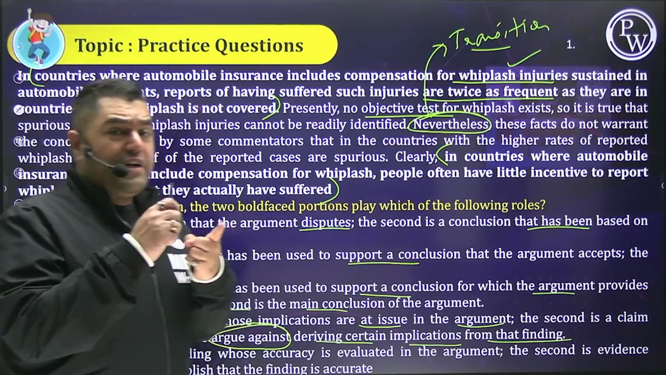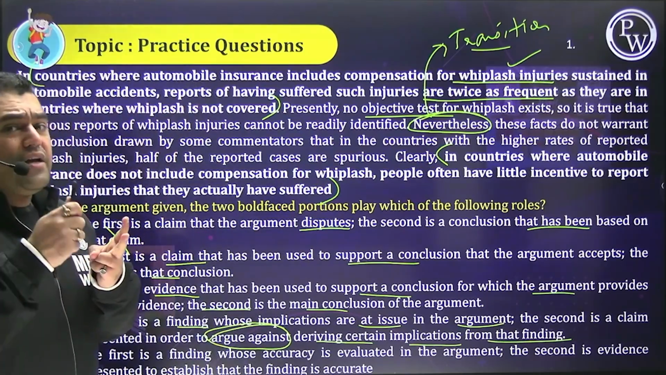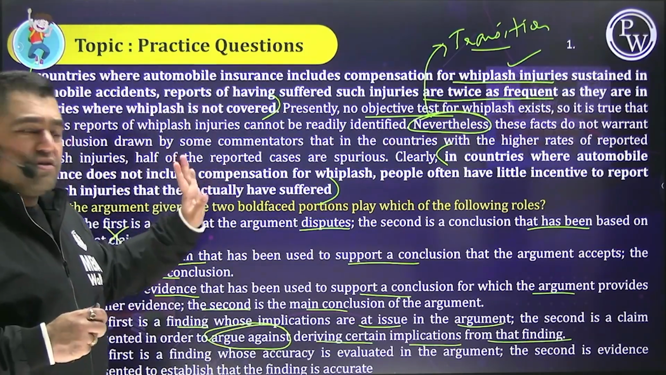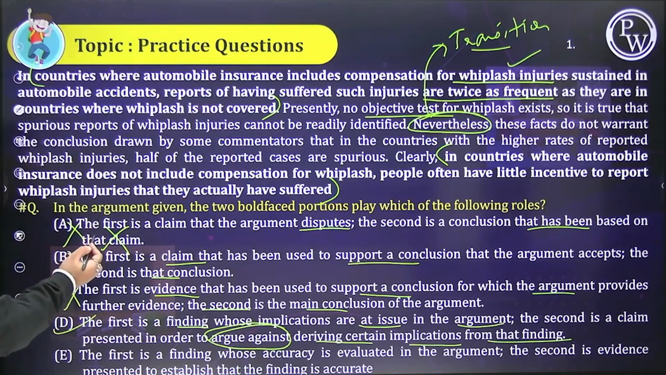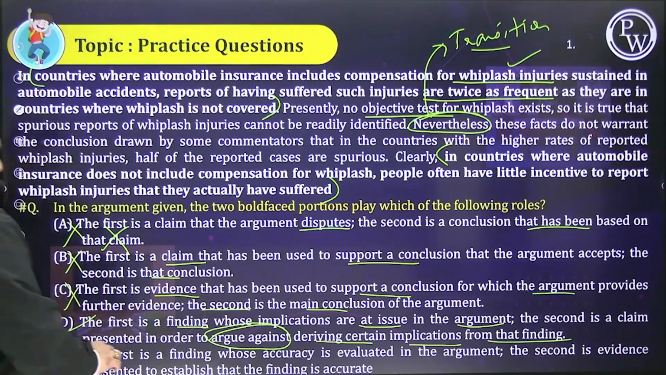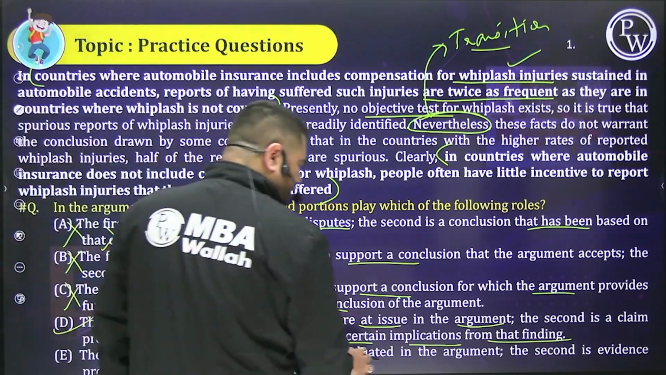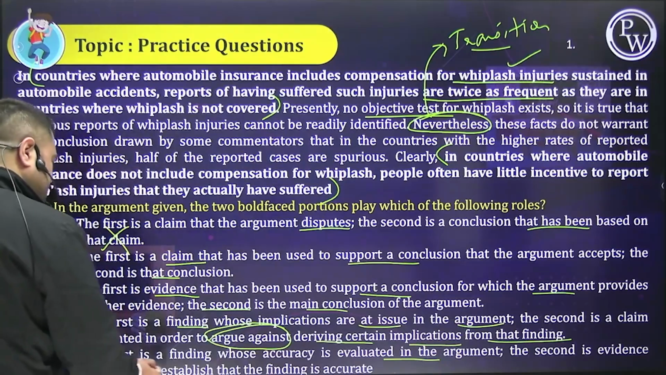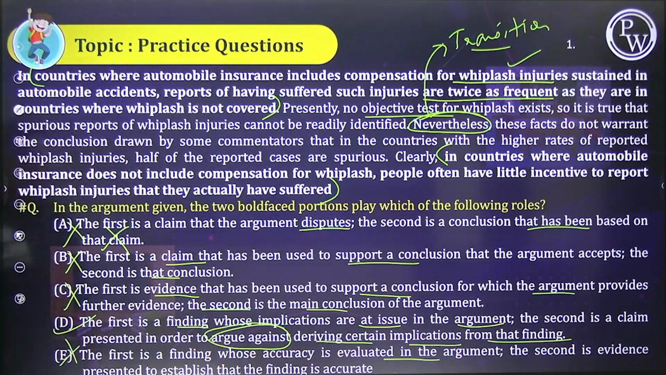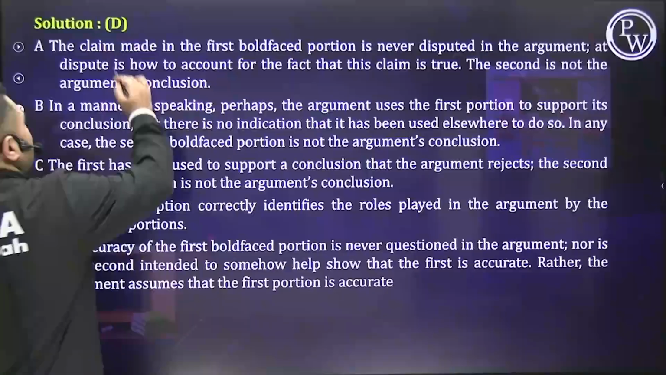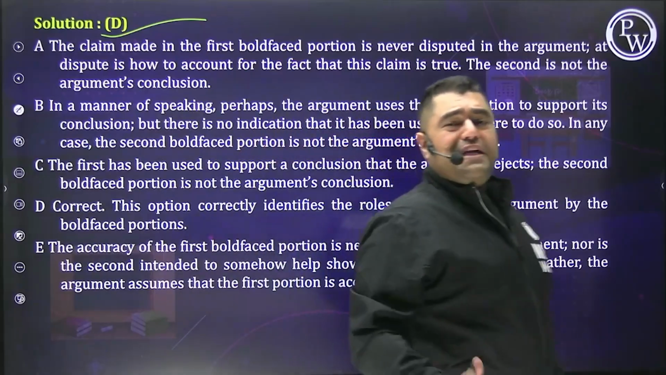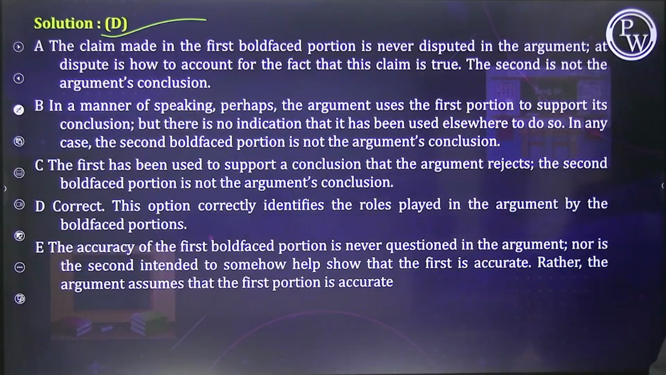And they are definitely arguing against. They are at contradictions because of nevertheless. So D is completely perfect. E. First is a finding whose accuracy is evaluated. Second is evidence presented to establish. Not at all. They are against each other. Correct answer, that is why, is answer option D. Please definitely peruse this if you did not understand.